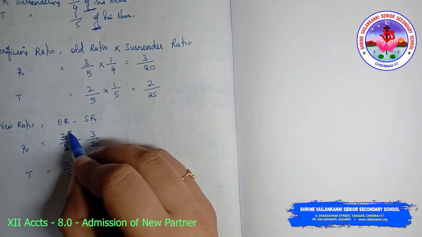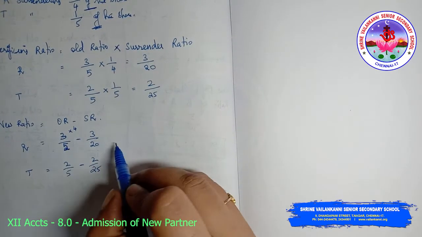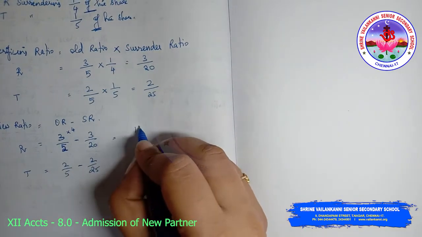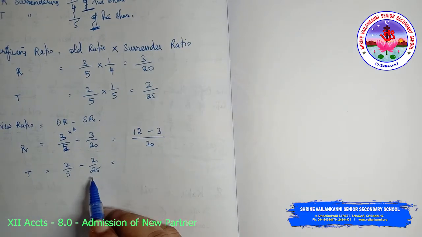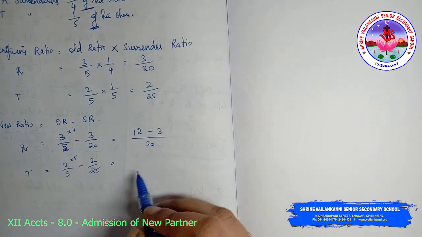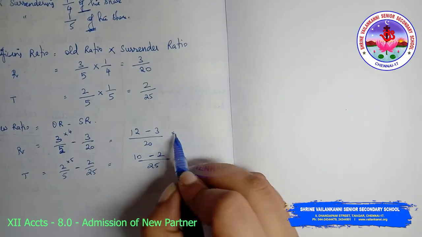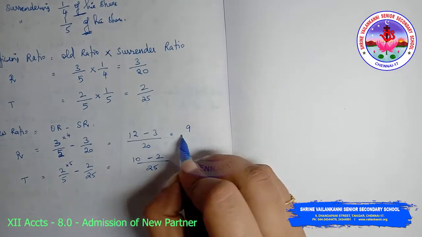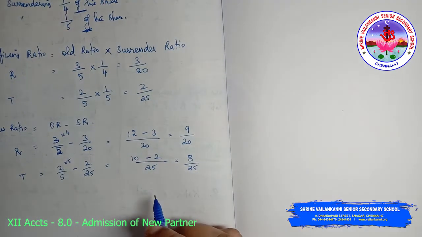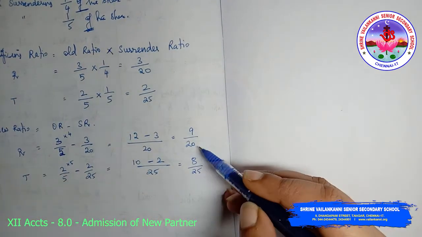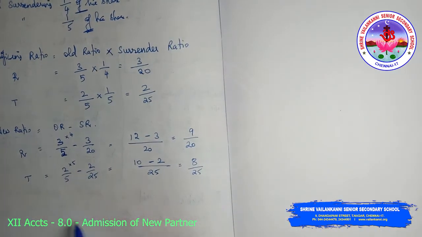I'll multiply 3/5 by 4 so that the denominator is 20: 12 minus 3 divided by 20. Similarly, the denominator should be 25 here, so I multiply by 5: 10 minus 2 divided by 25. So 9/20 and 8/25. This is the new ratio. Never mind that the denominators are different; we will equalize them when we finalize the answer.